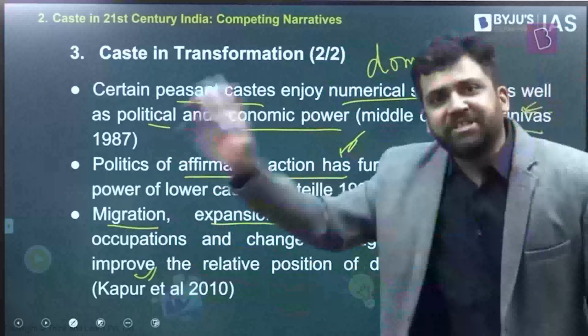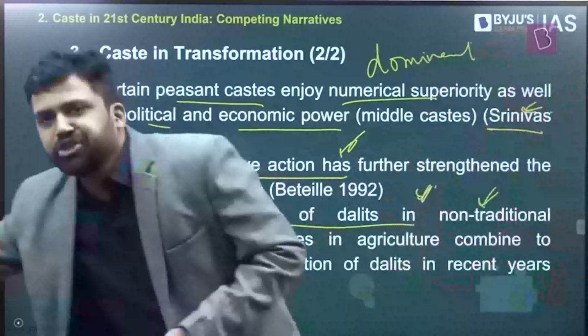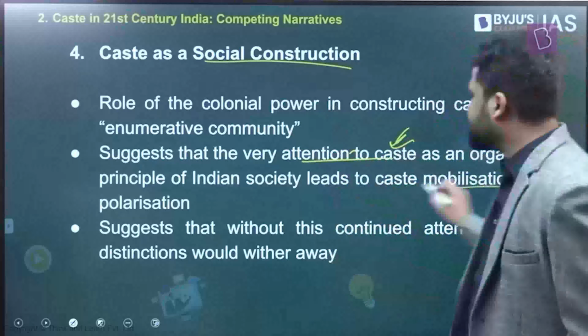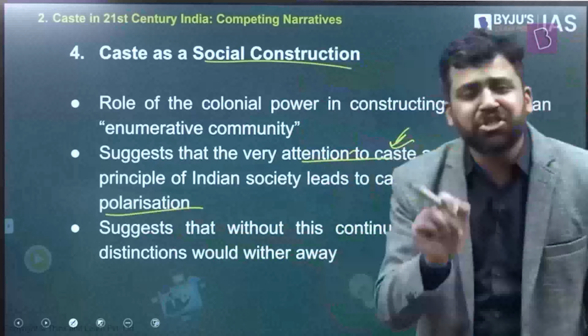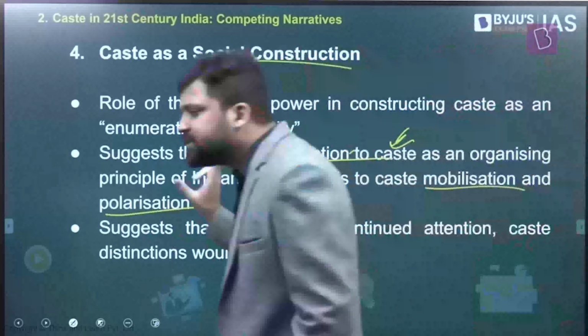It's not that exactly occupation and castes are correlated with one another. There is a transition happening. The last narrative that we have, caste as a social construct. What is the meaning of this? Those who talk about this narrative, they say that because of the colonial powers, who started understanding India, who started collecting data about India, who started noting down the caste status, caste was strengthened over a period of time. So caste identities became stronger, right? So since they gave importance to the caste system, it became stronger. It led to caste mobilization, it led to caste polarization. So the distinctions that exist between people, it has become stronger over a period of time. So this is again another kind of narrative perpetuated by certain thinkers.